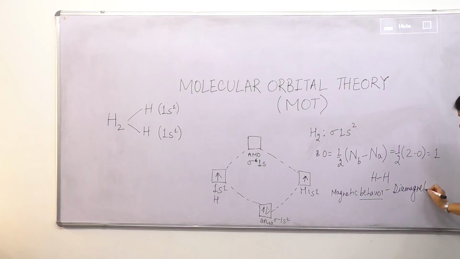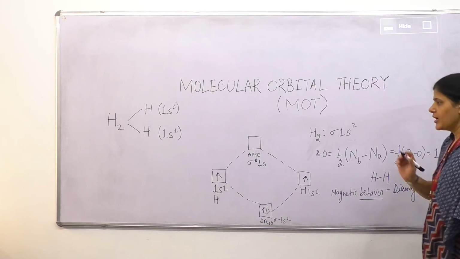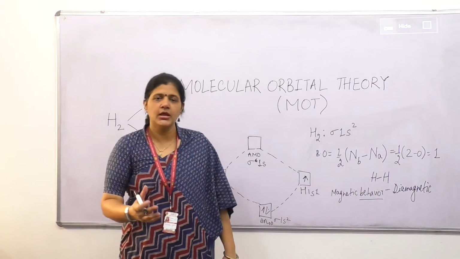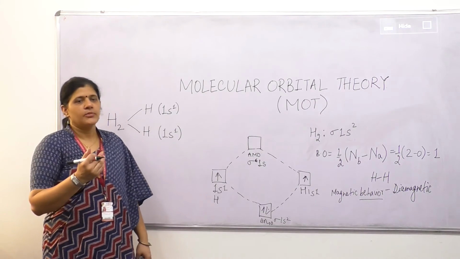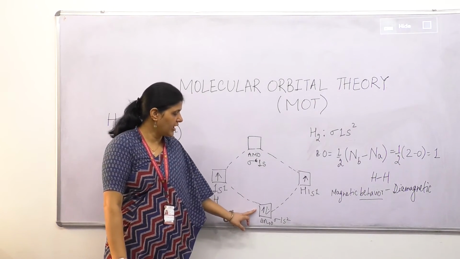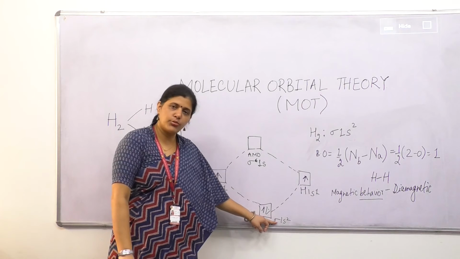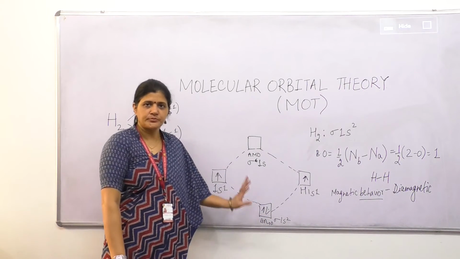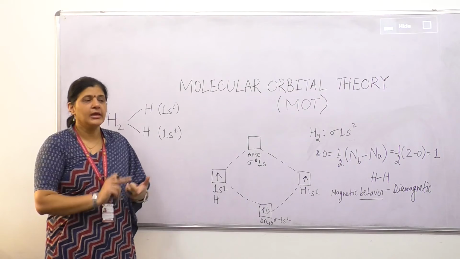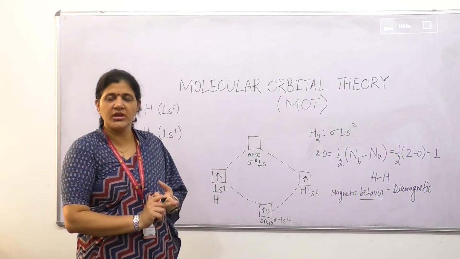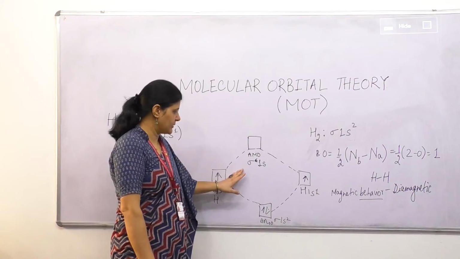When a molecule has any unpaired electron in it, it will be said to have paramagnetic behavior. But hydrogen molecule has 2 electrons and both are paired, so it is diamagnetic in nature. So we have discussed the basic principle and postulates of molecular orbital theory with the help of this example.